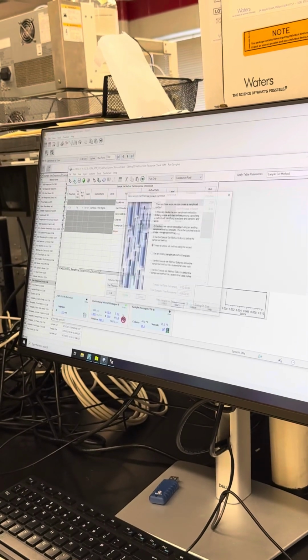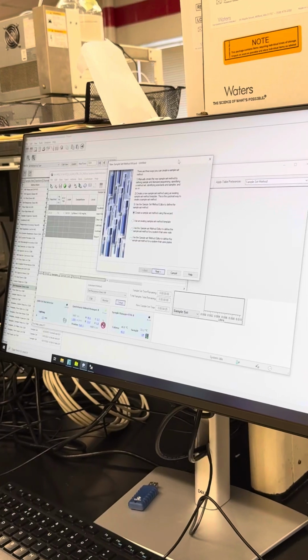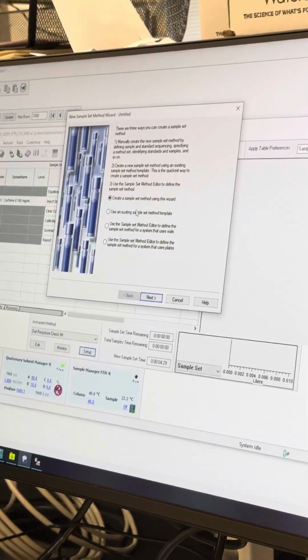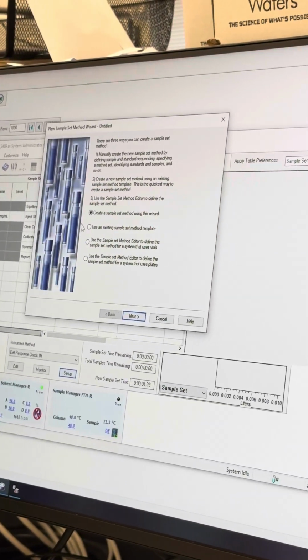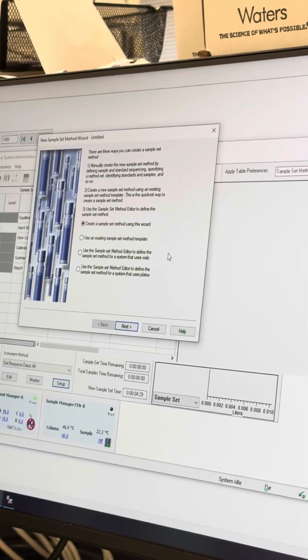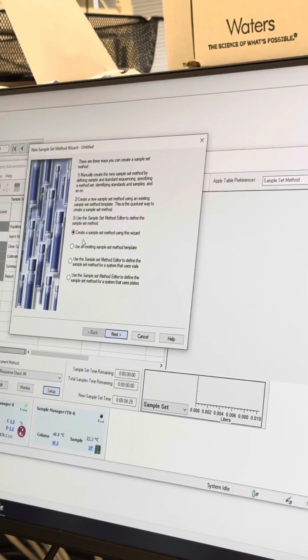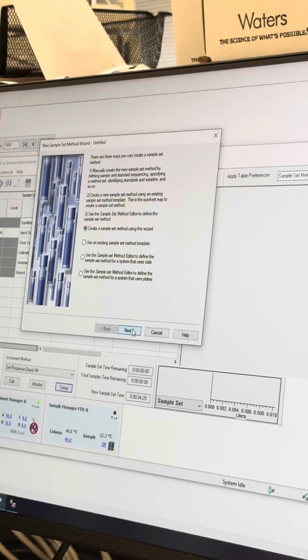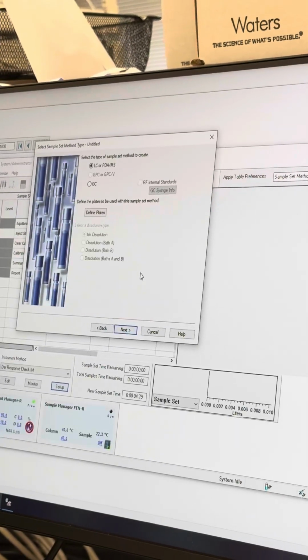You also have this wizard. This wizard will help you create a sample set. So you can create a sample set method using an existing method template that you have made. You can do various other things. So we'll say, hey, I want to create a new sample set.